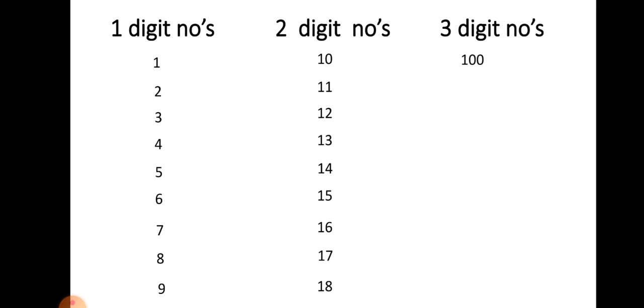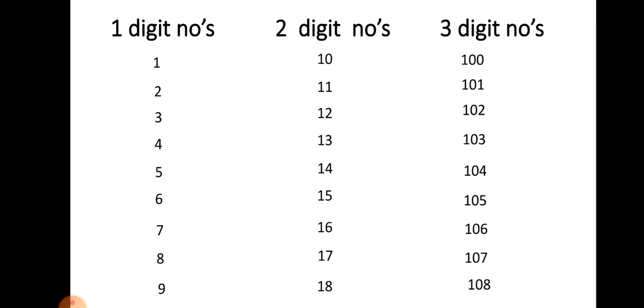After 100 comes 101, 102, 103, 104, 105, 106, 107, 108, 109, 110, 111.